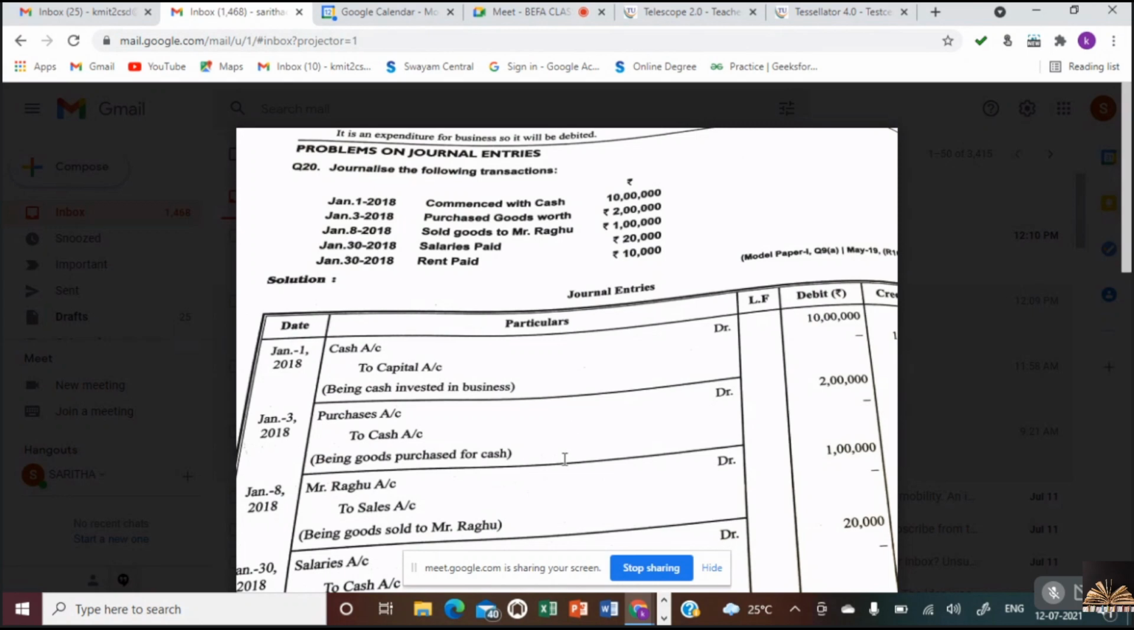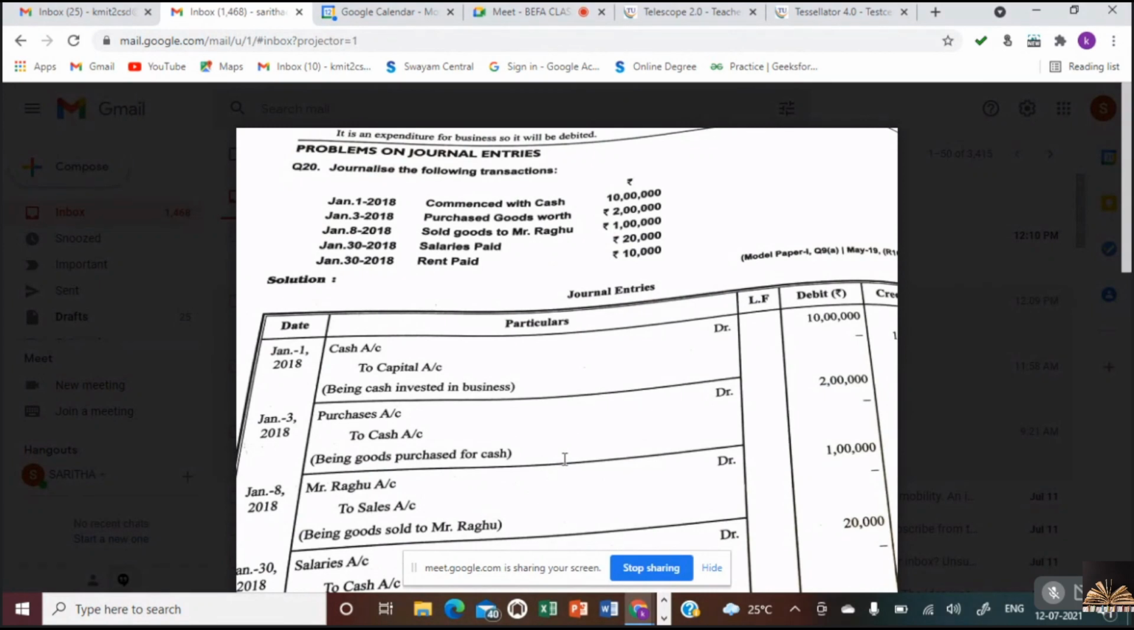Yes, ma'am. This is the kind of examination problem you will get: Journalize the following transactions. They'll give you the question and you have to draw these 4 lines, apply the rules and pass the journal entries. So the first one is on January 1st. Is everyone ready? Is our class ready with the pencil and scale, drawn?